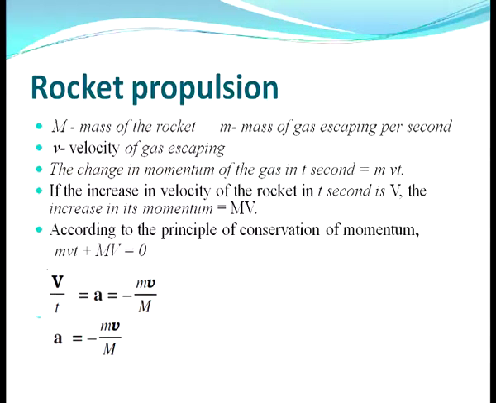If the increase in velocity of the rocket in t seconds is capital V, the increase in its momentum will be mass into velocity, that is capital M into capital V.